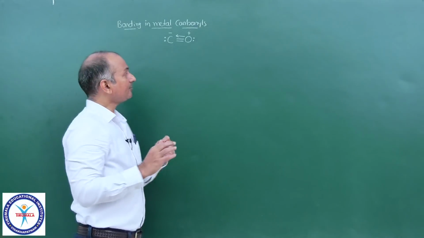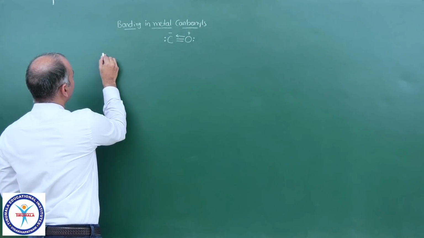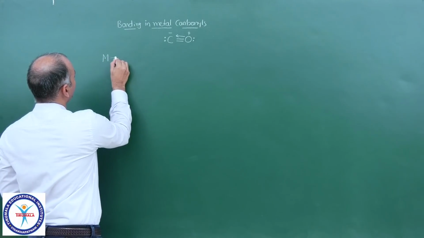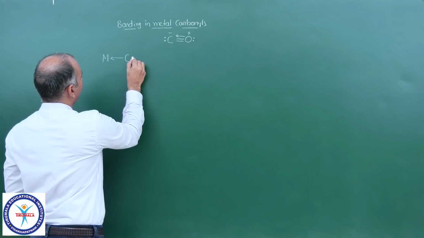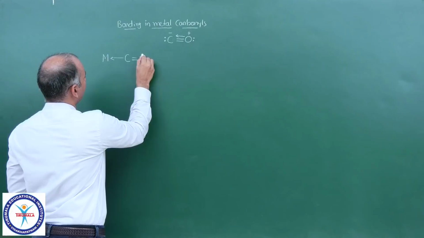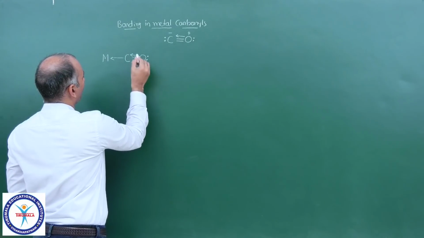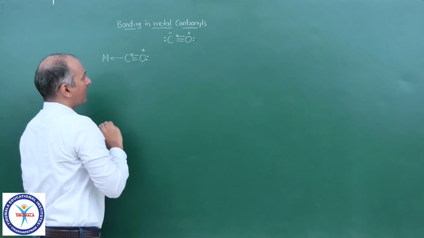Okay. Now, suppose such a ligand donates electron density to the metal. So a coordinate covalent bond is formed, and then the situation is like this. Oxygen has one lone pair, still there is a coordinate bond between O and C, there is a plus charge on oxygen.